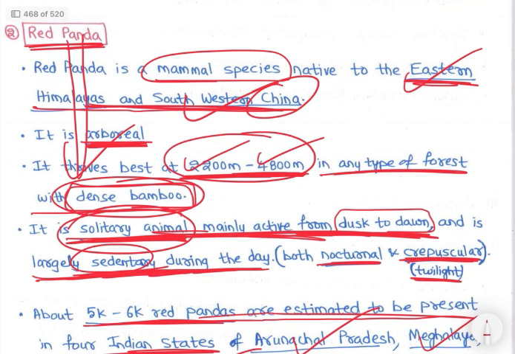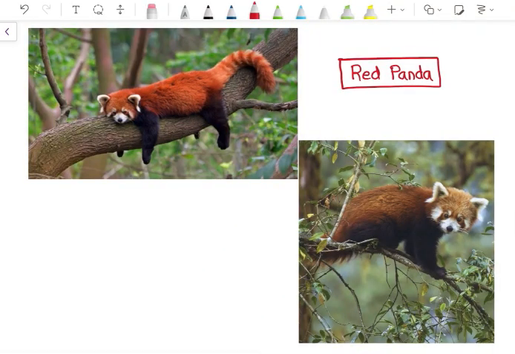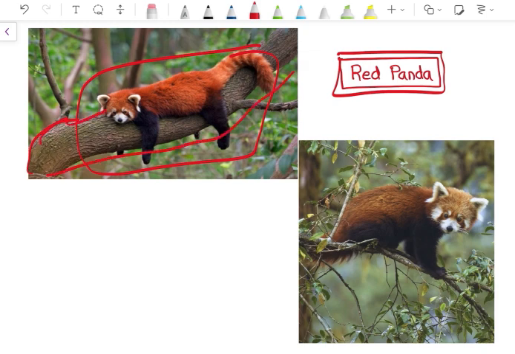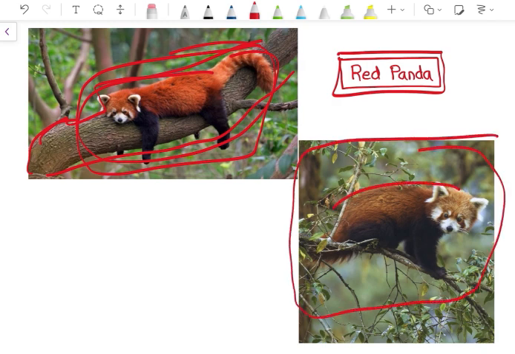Let's look at the image of the red panda. See, this is the red panda. See, it is red, and it lives in trees, arboreal in nature. And look how it is lying there, it has no concern with the world. So it is a very lazy animal, right? See, it is the red panda, in the trees.